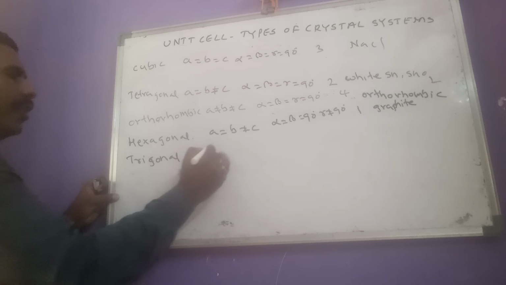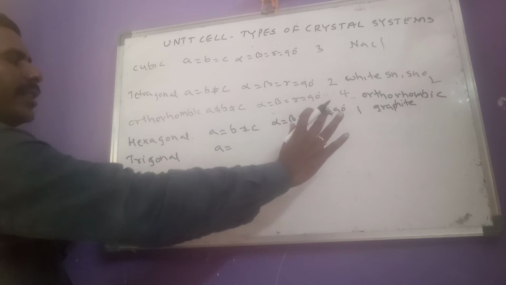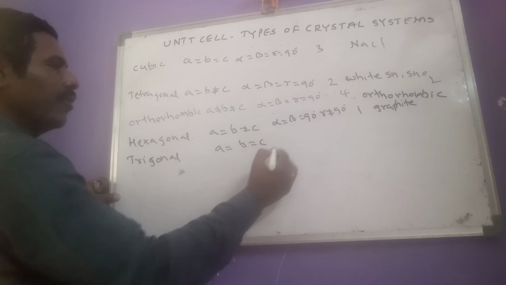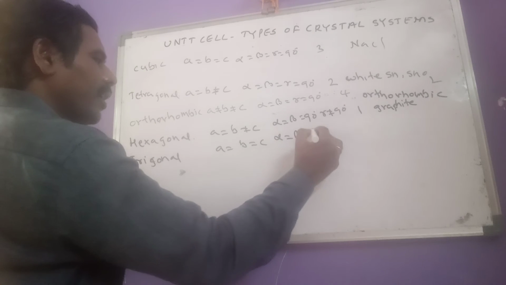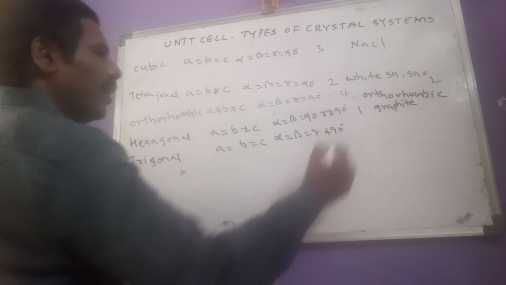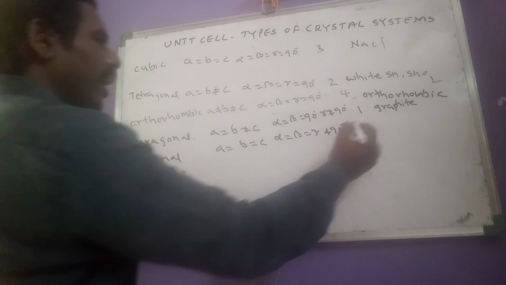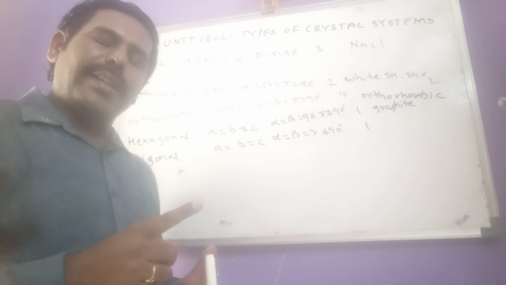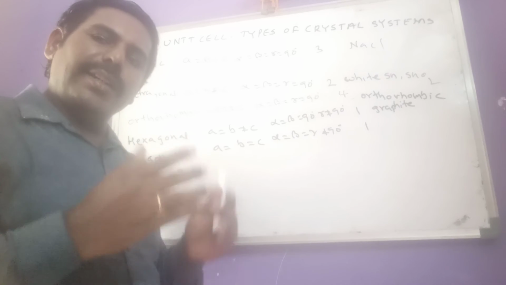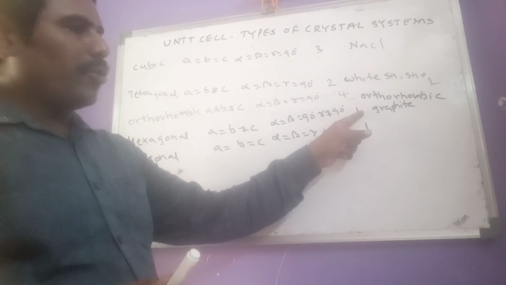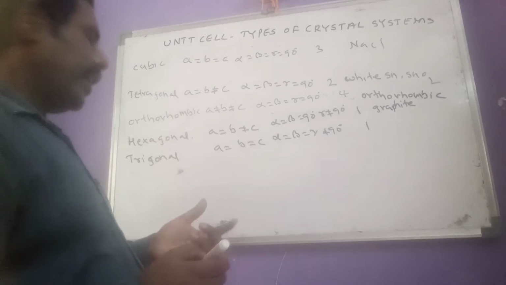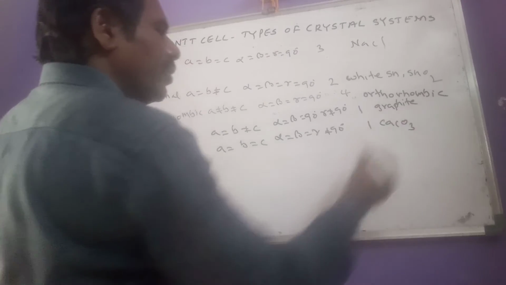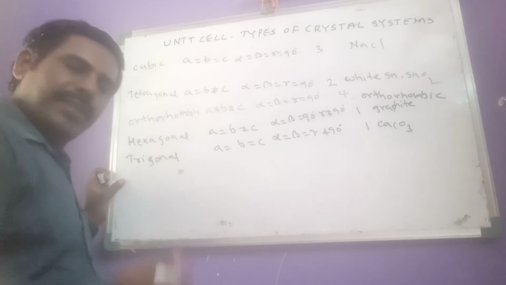Trigonal. Trigonal characteristics, we have to go through one by one. We already have the given statement: a equal to b equal to c, alpha, beta, gamma all are equal but not equal to 90 degrees. And here trigonal also has one Bravais lattice or one space lattice, that is primitive only. Here also primitive only. And the example for trigonal is calcite, CaCO3.